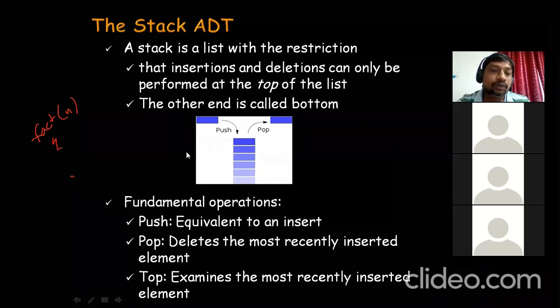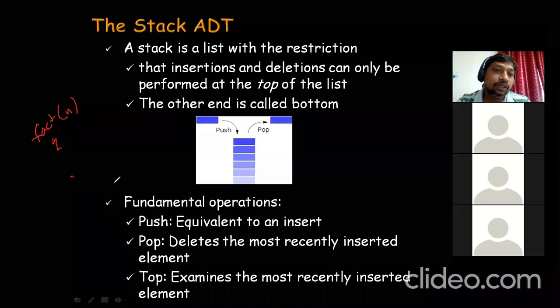Yes, n into fact of n minus 1. If n equal to 1, that is the base case, return 1. What you said is correct. Otherwise, return n into fact of n minus 1. So this is the recursive case.